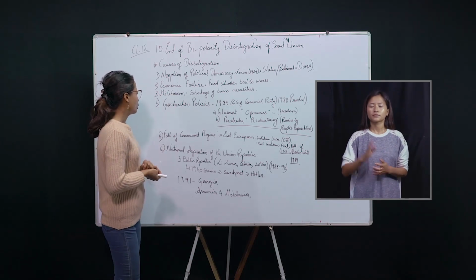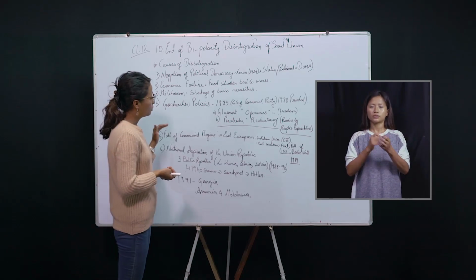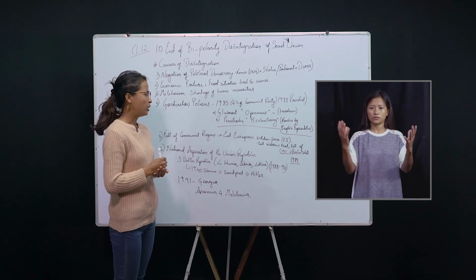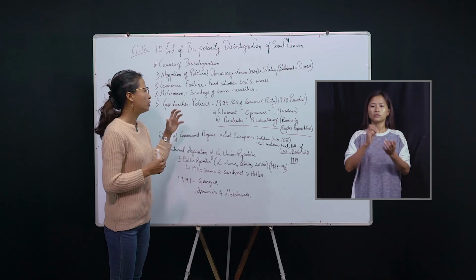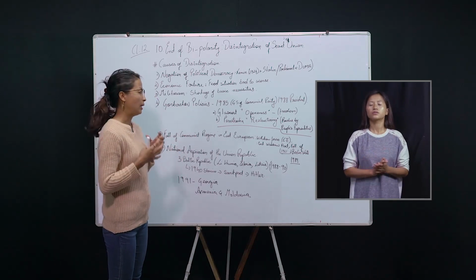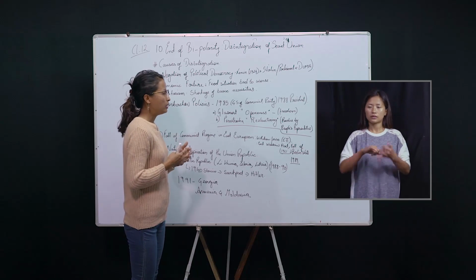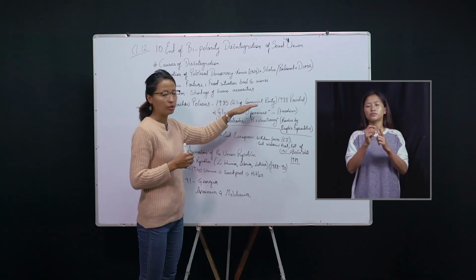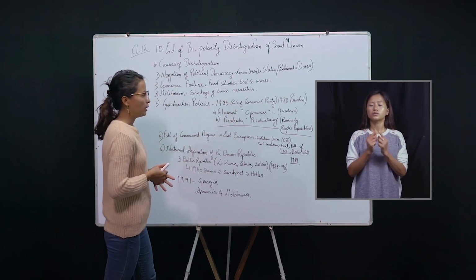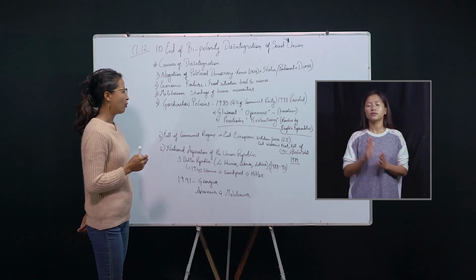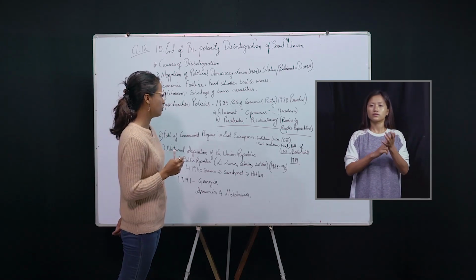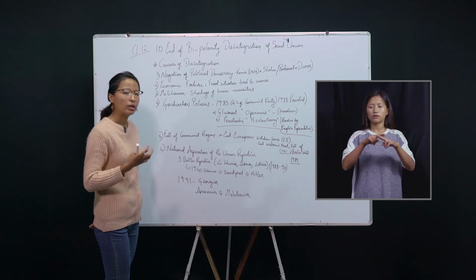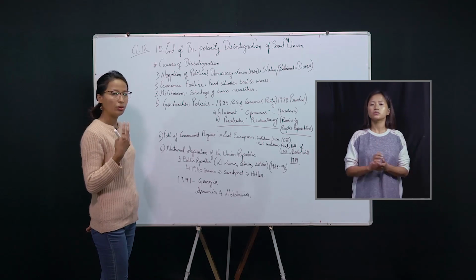Number 4, Gorbachev policy. Gorbachev, in 1985, assumed the leadership as general secretary of the Communist Party. Because of his good way of functioning and handling of the situation, in 1988 he was chosen as the president of the Soviet Union. Here, the GS is for the Communist Party, and in 1988 he became the president of Soviet Union. When he became the president, in order to reform the Soviet Union and bring good administration, he introduced 2 policies.